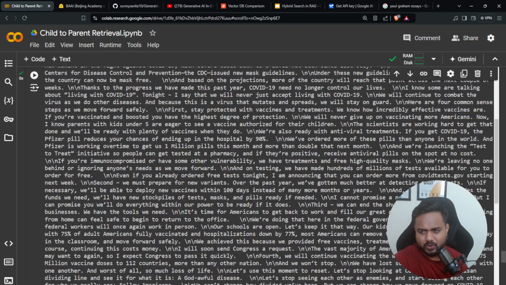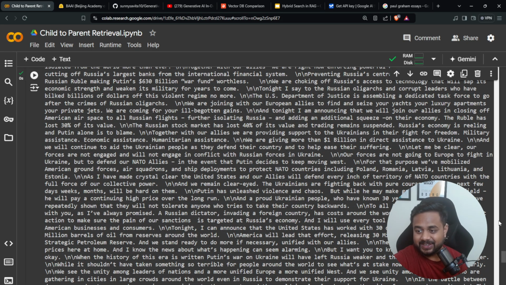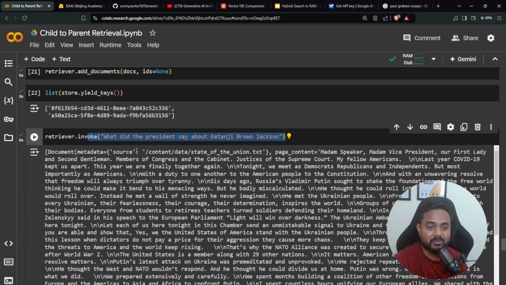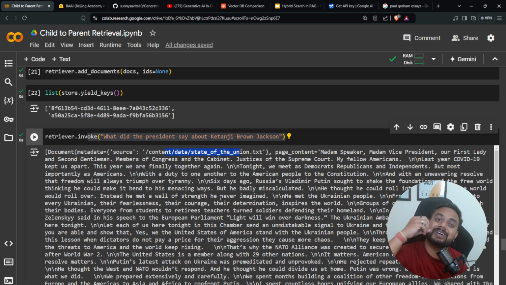Now, guys, just look over here at what I'm getting. It is giving me a parent document. But just look: this parent document is a complete document, a complete data. Actually, it should be a parent chunk now. Parent chunk. See, here, what is happening? Let me explain.